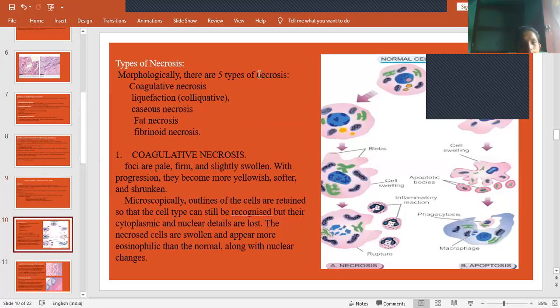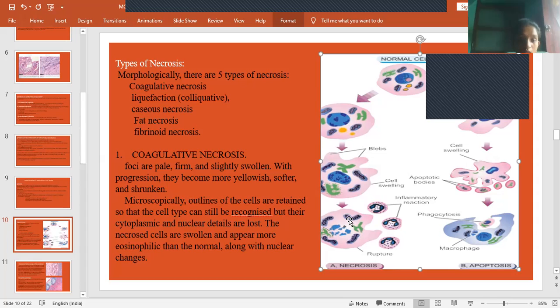Types of necrosis. Morphologically, there are 5 types of necrosis, depending on how the necrotic tissue appears: coagulative necrosis, liquefaction, caseous necrosis, fat necrosis, and fibroid necrosis. See this, it forms cytoplasmic blebs. This is the cell swelling, thereby it activates the inflammatory mediators